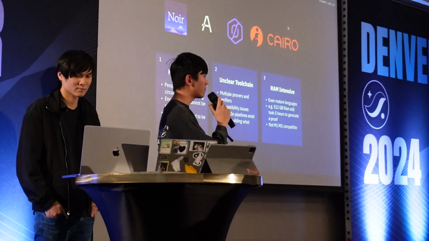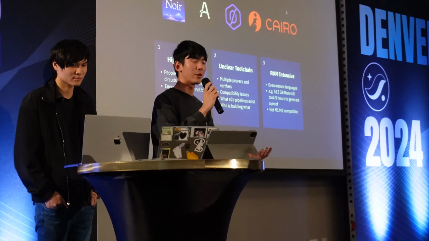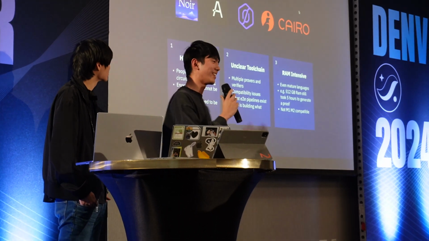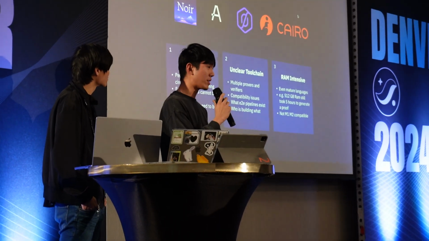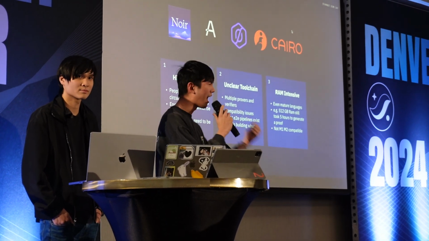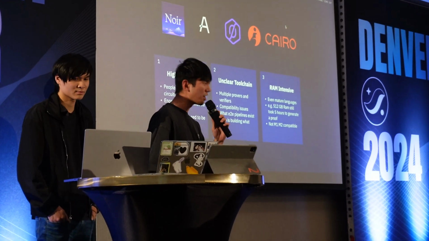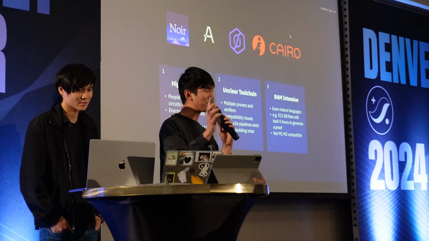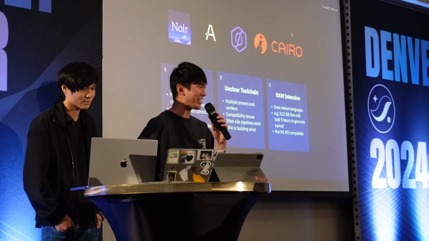As of now, the ecosystem is mature, and there's quite a bit of ZK languages out there that are also growing. Take Noir, Leo, Miden, and of course our favorite, Cairo. But there are still some core issues that we personally see as developers and engineers in the space. And that's high cost in ZK, that's unclear tool chains, that's super RAM intensive execution that even takes more than Telegram. And I know we're all using that right now because we're in EthDenver.